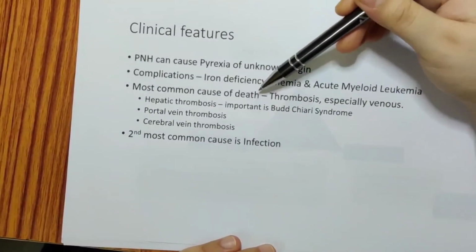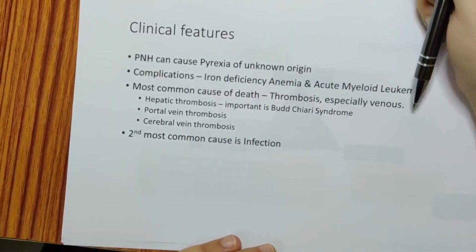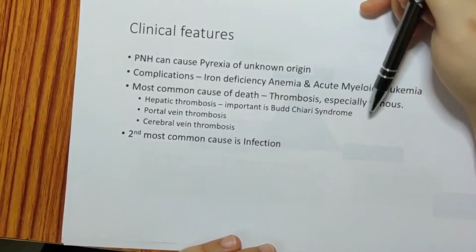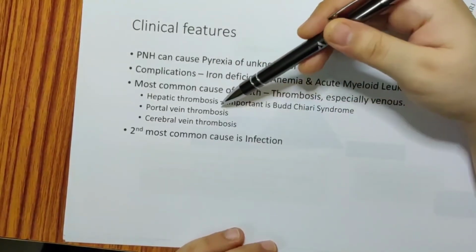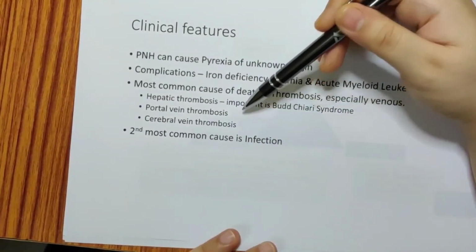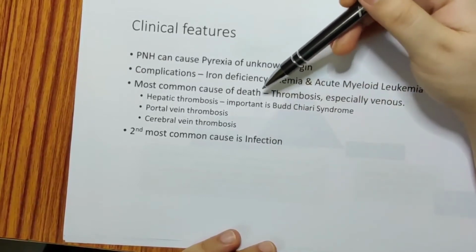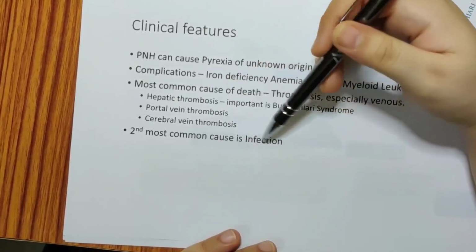The most common cause of death is thrombosis, especially venous. So hepatic thrombosis in Budd-Chiari syndrome can cause death. You can also have portal vein thrombosis and cerebral thrombosis. Because of these factors, there can be death. And the second most common cause is infection.